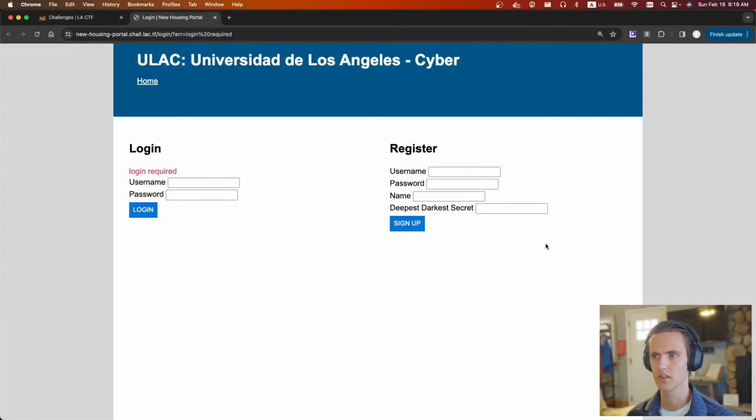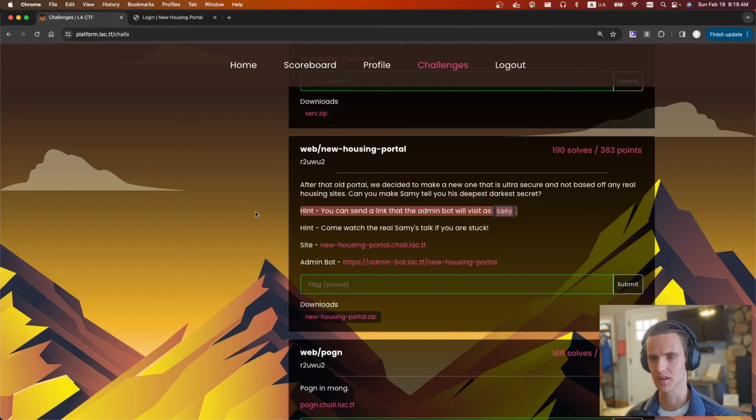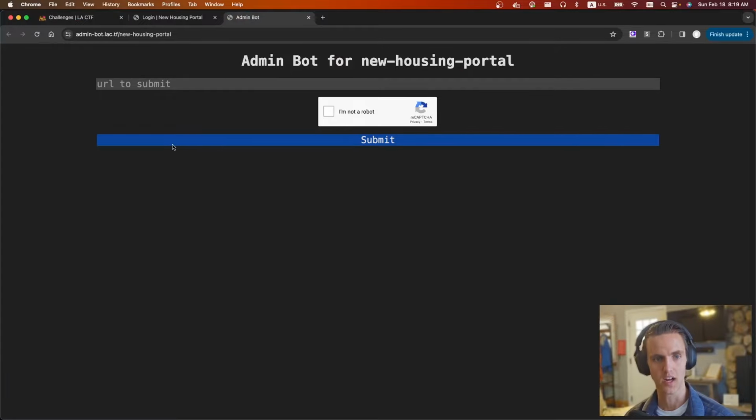So if we load it up, we can see there's a login and register. We can register, I'll register an account in a bit because it's part of the exploit. And like I said, there is an admin bot. And so with the admin bot, we get to give it a URL and have it do something, and it's going to run as Sammy.